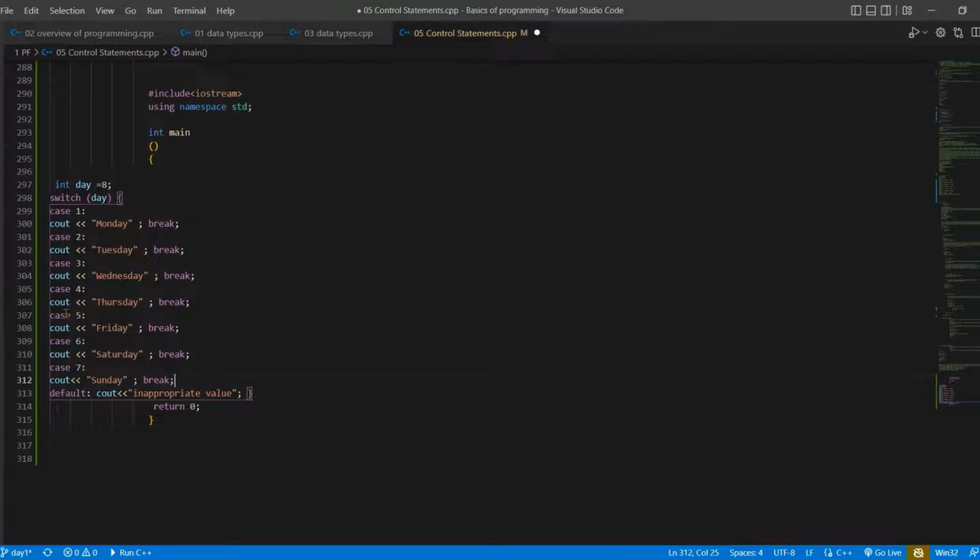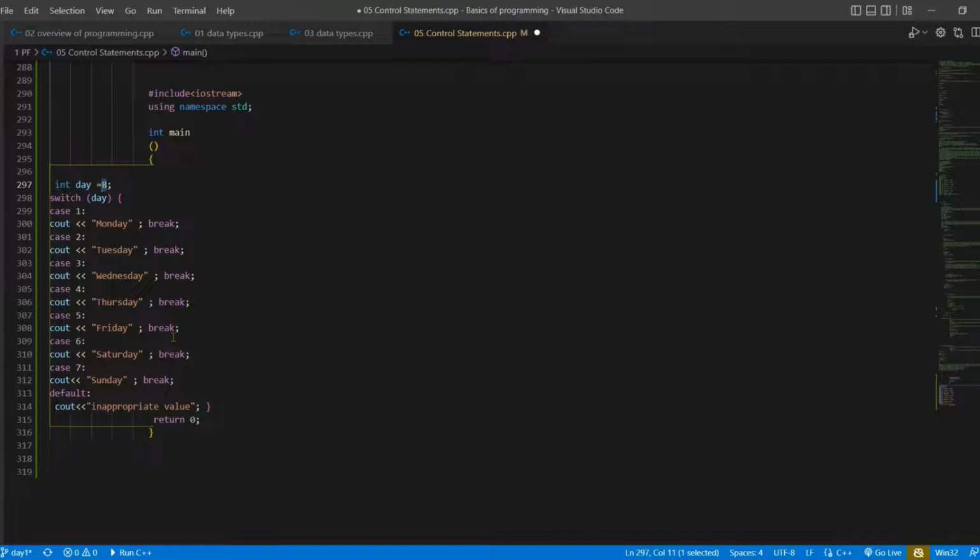In the default we have the inappropriate value message. We are displaying that you entered something inappropriate, like there are 7 days in a week, not 8, so I entered 8 here, which is an inappropriate value. Our program is saying that you entered an inappropriate value which does not exist in a week.